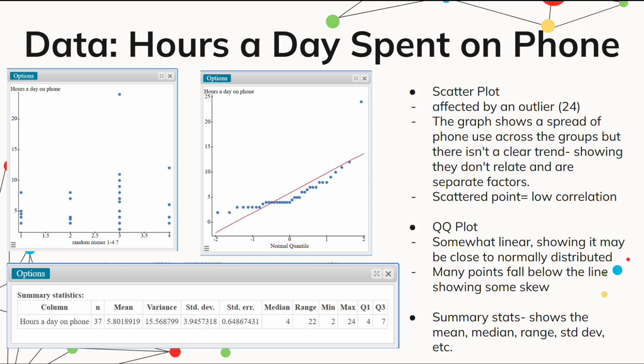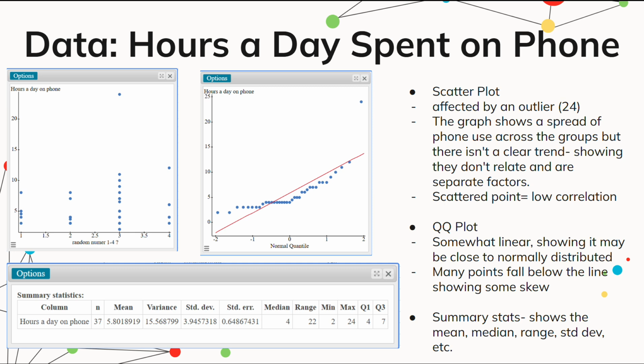The graph shows a spread of phone use across the graph, but there isn't a clear trend, so that shows that they don't relate. So, a random number picked 1 through 4, and then hours a day on phone. Clearly those will not correlate. They have no effect on each other. The scattered points show low correlation.